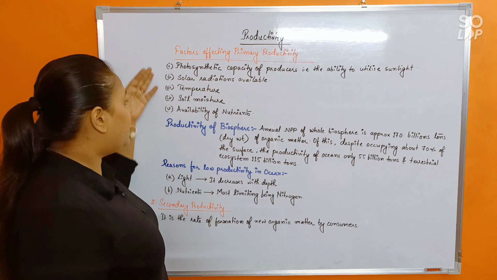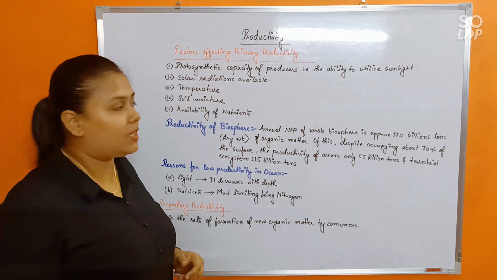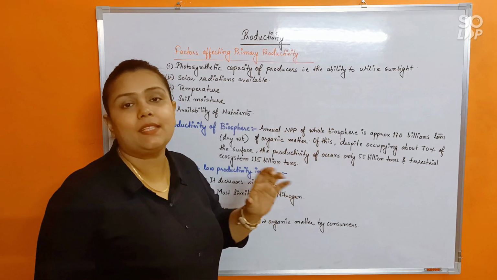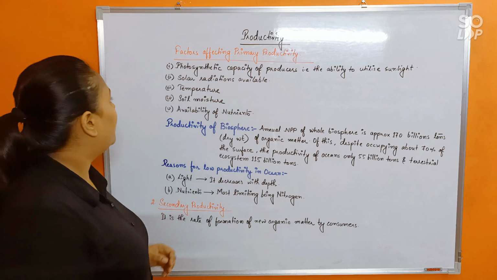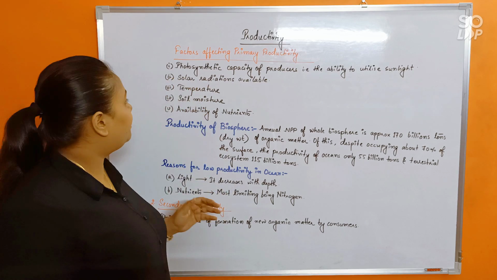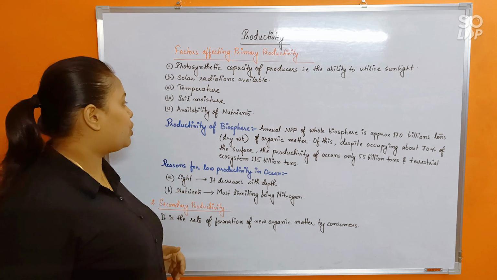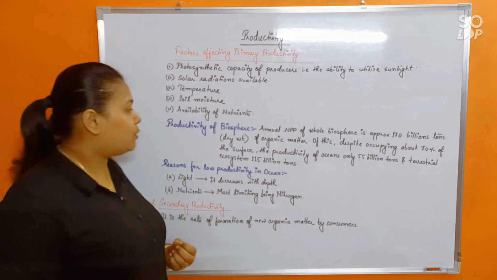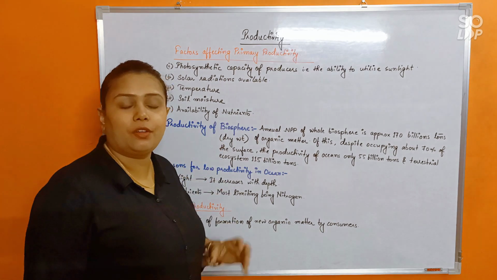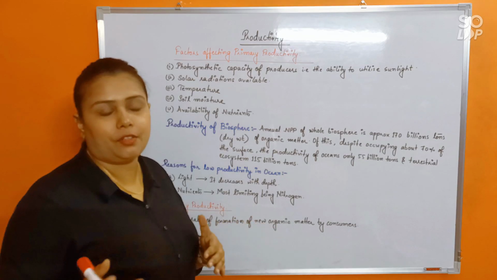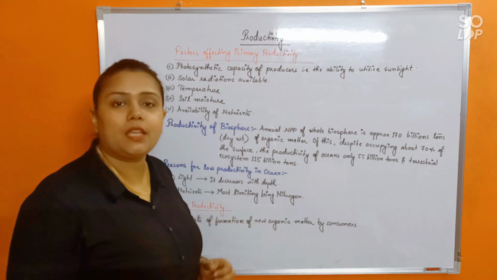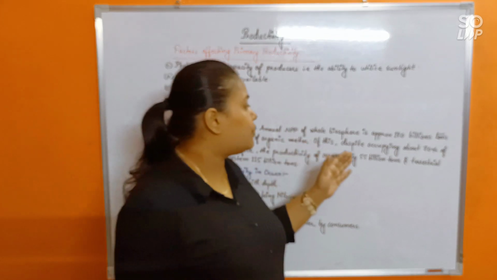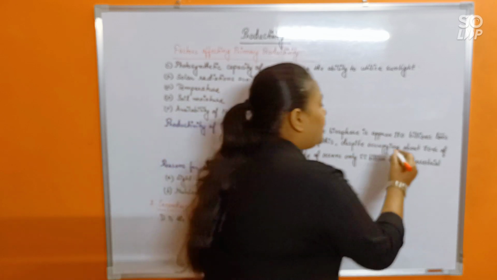Now see, these are the list of factors that would be affecting primary productivity: photosynthetic capacity of the producers, that is the ability to utilize sunlight by any plant, solar radiation available, temperature, soil moisture and availability of nutrients. Now, you would be also surprised to know that the productivity of the biosphere has a vast difference in the terrestrial and the aquatic ecosystem. See, the annual net primary productivity of the whole biosphere is approximately 170 billion tons.